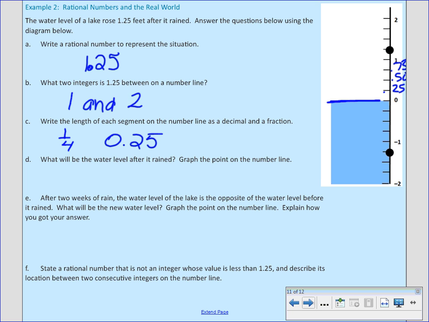So where will the water level be after it rains? Graph it on your number line. It would be at 1.25. So after it rains, it would go up 1.25 to right there.